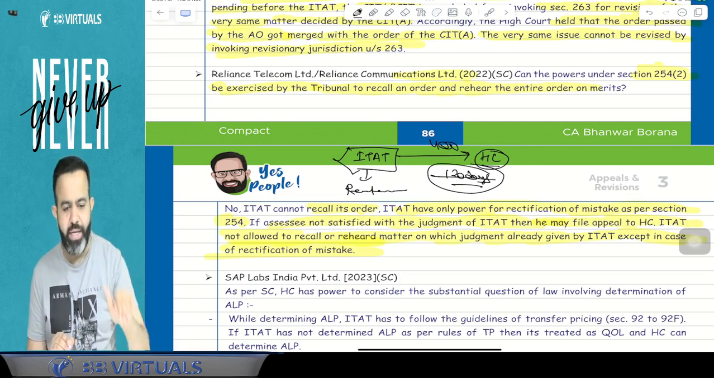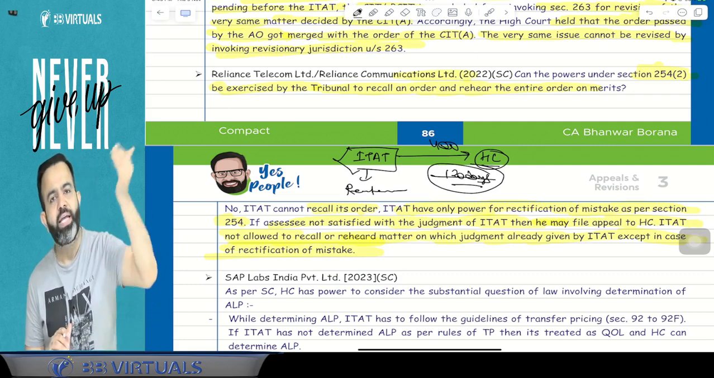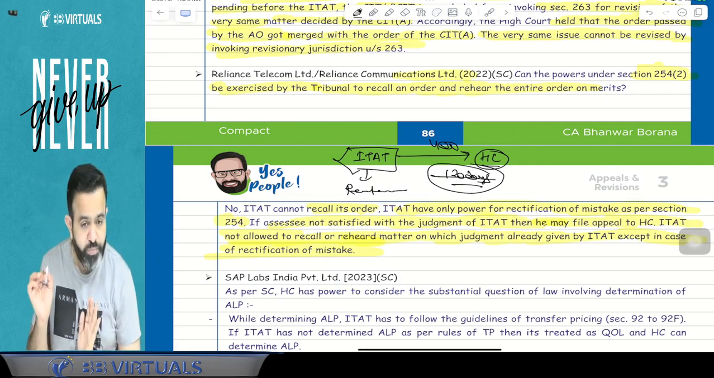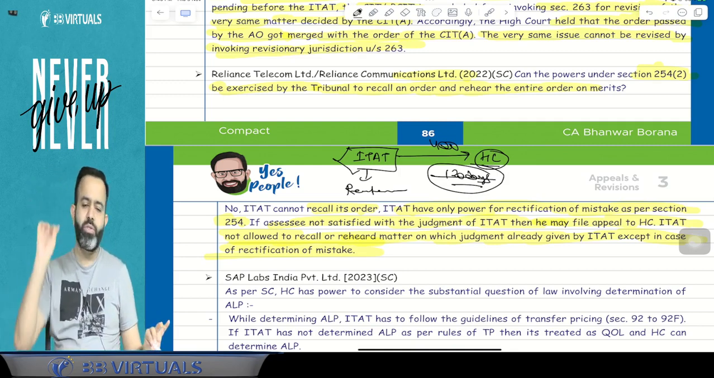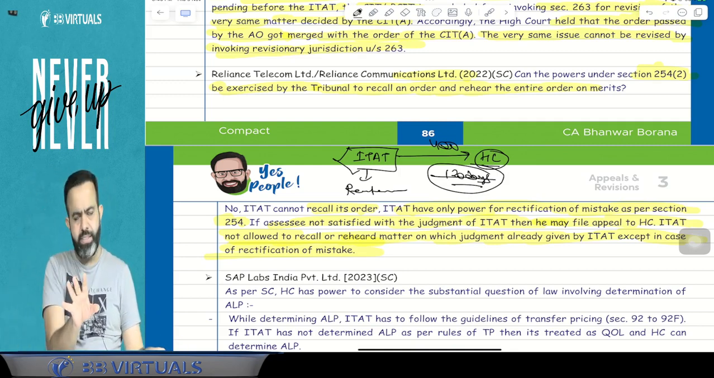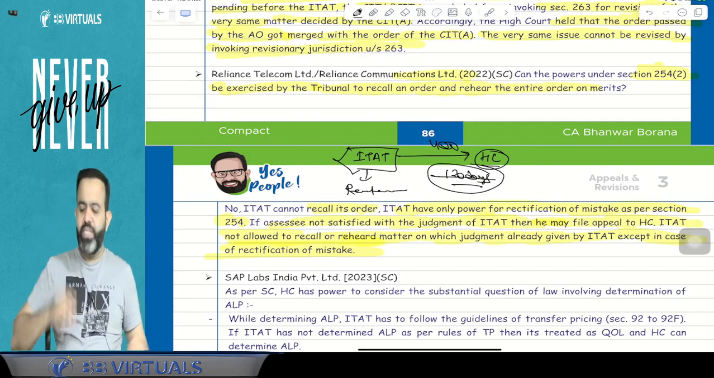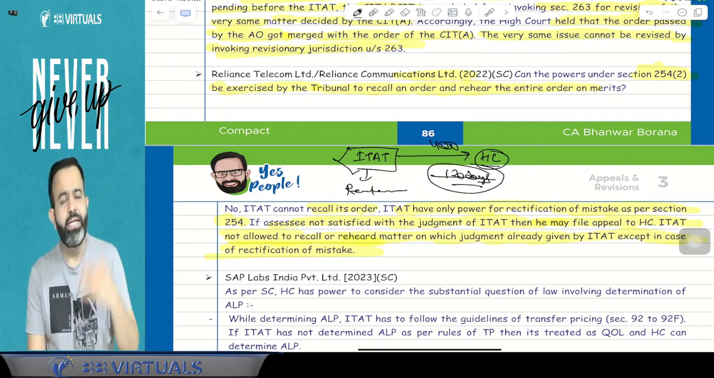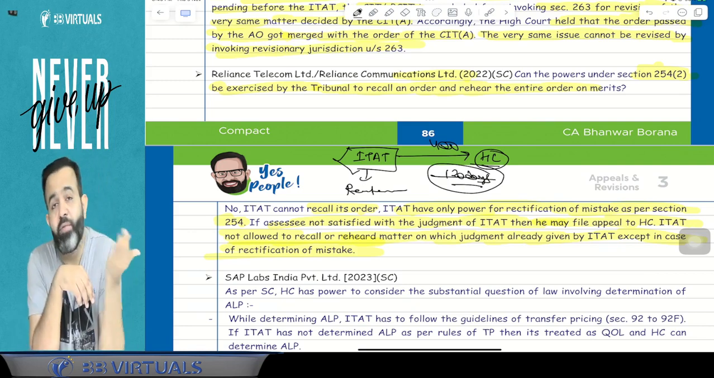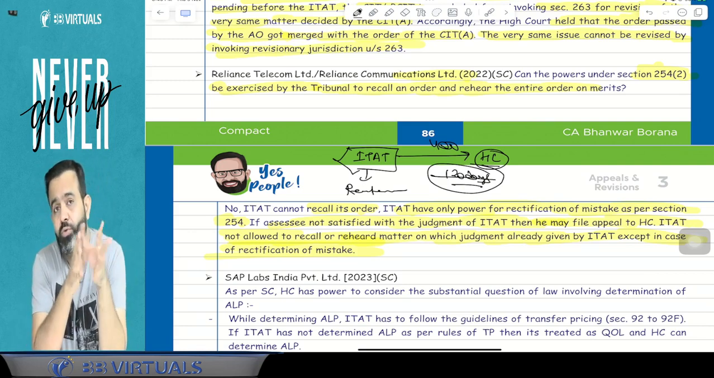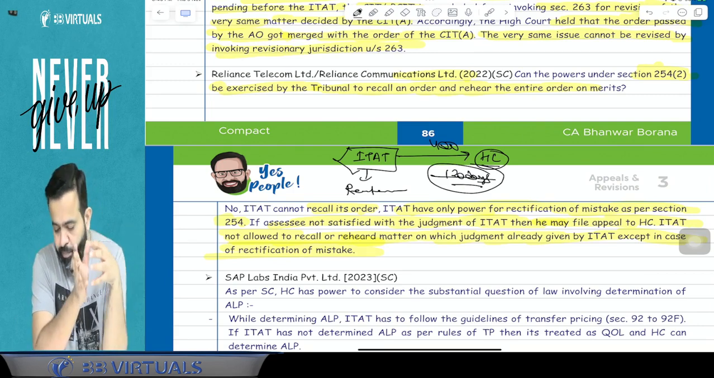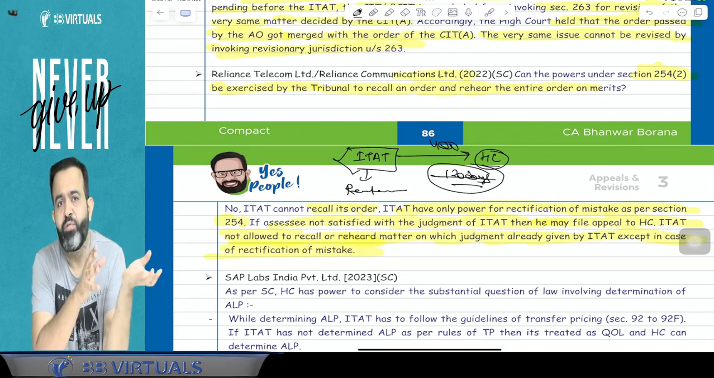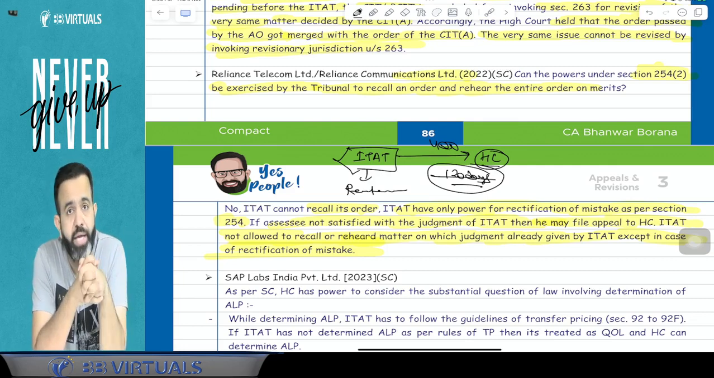And when the rectification application was disposed of, after that I filed the appeal to the High Court. So the question is: in their order there may be some mistake, and to rectify that you filed a rectification application to the ITAT, and when the rectification order came, after that you filed the appeal to the High Court. The delay in filing the appeal was beyond the limit, because within 120 days they should file the appeal to the High Court.